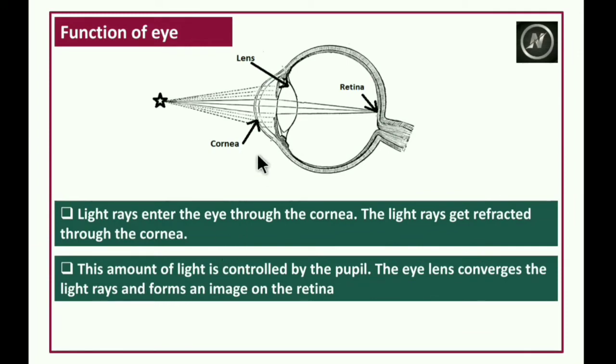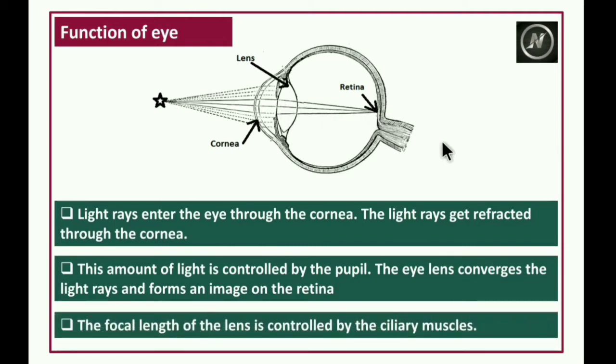The amount of light entering the eye is controlled by the pupil. The eye lens converges the light rays and forms an image on the retina. The focal length of this lens is controlled by the ciliary muscles, which are present here.